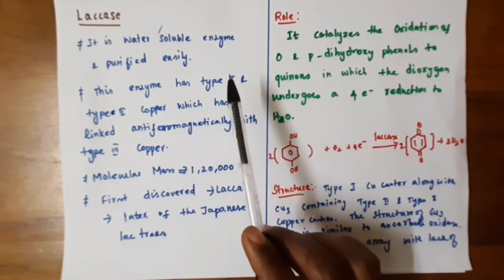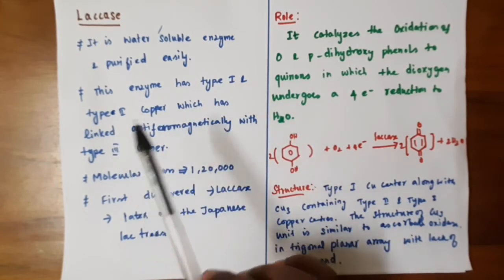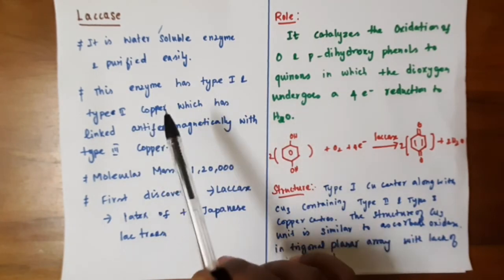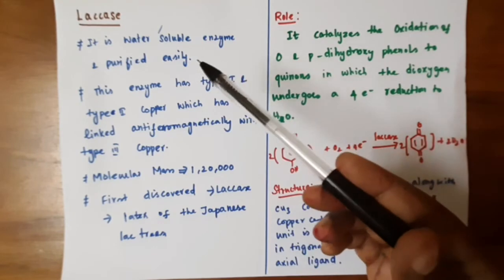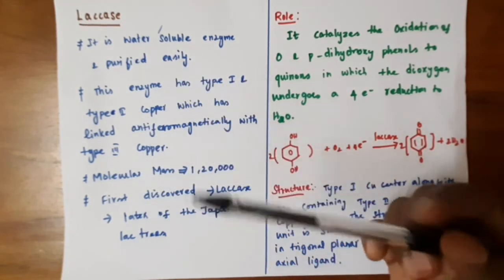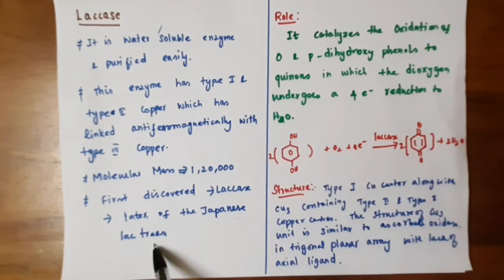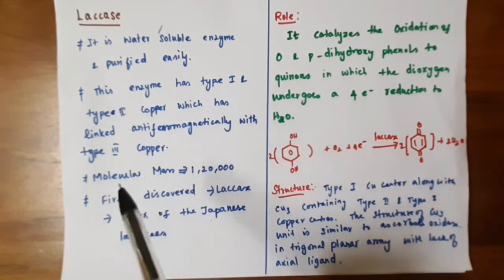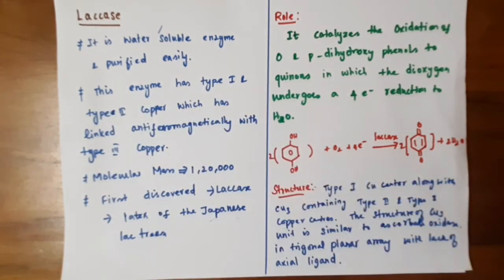It is a water-soluble enzyme, so it can be purified very easily. It was first obtained from the latex of the Japanese lac tree. This laccase enzyme is also an example of a multi-copper protein, containing all three types.